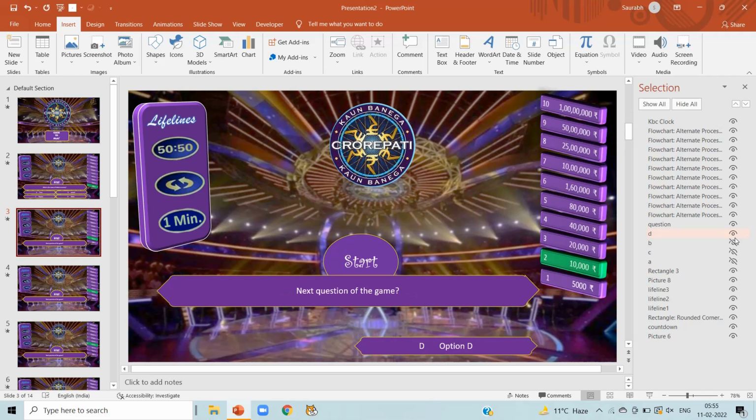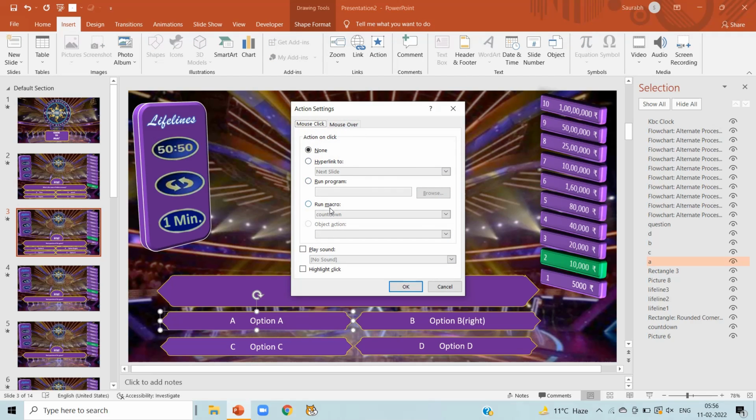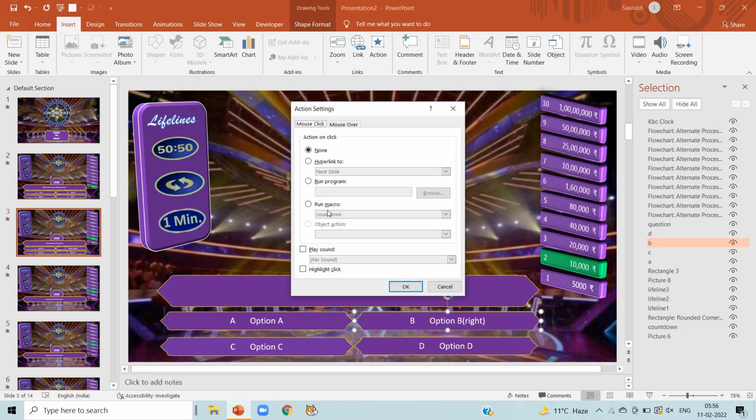Do the same thing. Make it visible by clicking the eye sign. Now select option A, click on Action, Run Macros, and select option A here. Click on OK. Now select option B, click on Action, Run Macros, and select option B here.